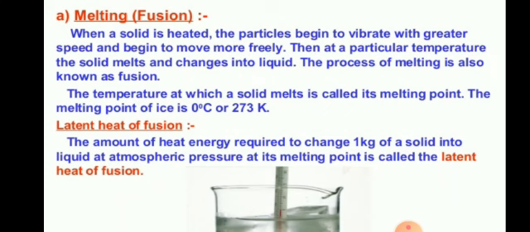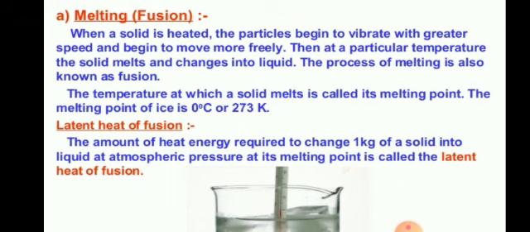Students, now we'll define what is melting point. It can be defined as the temperature at which a solid melts. For example, the melting point of ice is 0 degree Celsius or 273 Kelvin. And after this, students, we will discuss the latent heat of fusion. What is latent heat of fusion?